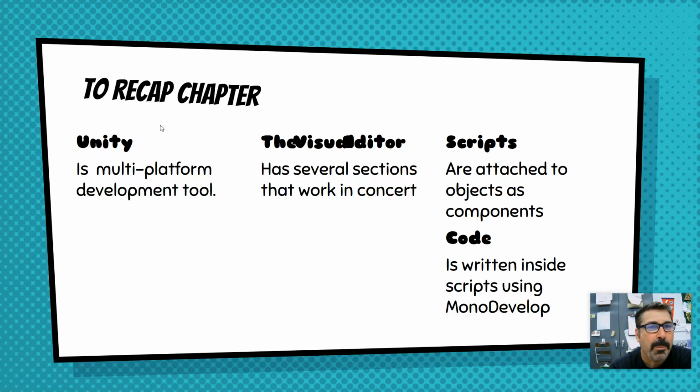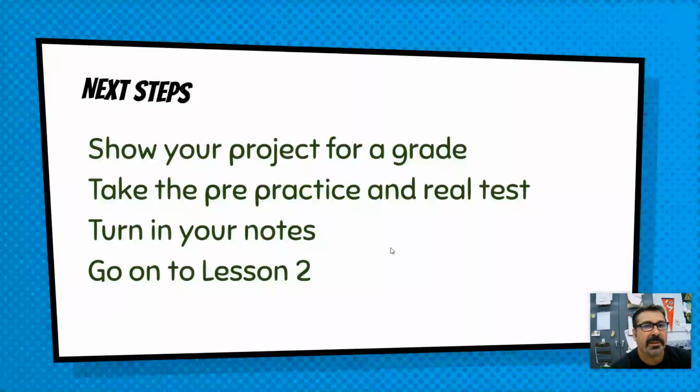To recap this whole chapter, Unity is a multi-platform development tool, so you can make games for iPhones, for Androids, for the PC, for the Mac. The visual editor has all the stuff that helps us get things done quickly. The scripts are attached to objects as components, because we're using not only inheritance but a component system. And the code is written inside a script using MonoDevelop. So make sure you get a grade for your 2 projects. Go on to the practice and real test, turn in your notes for a grade, and then go on to the next lesson.